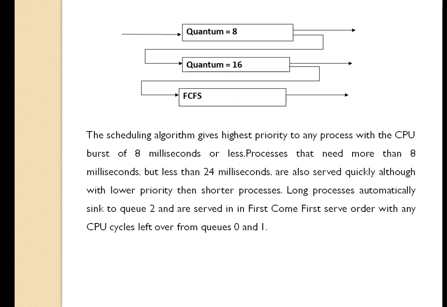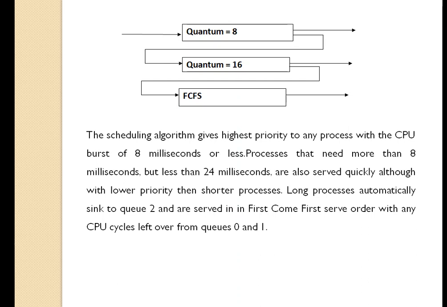This scheduling algorithm gives highest priority to any process with a CPU burst of 8 milliseconds or less. Such a process will quickly get the CPU, finish its CPU burst and go off to its next input output burst. So a process which requires the CPU for less than 8 milliseconds will have the highest priority and will be executed first in the first queue.